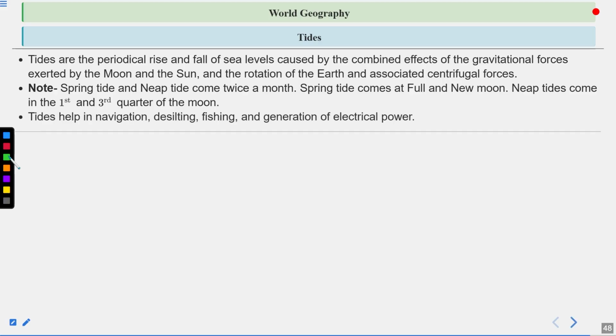Tides help in navigation, desilting, fishing, and generation of electric power as well. So these are the terms related to tides, and tides are caused because of the gravitational pull of the moon and the sun, in terms of the linear proportion in which they exert the force, and in terms of a 90-degree angle also.